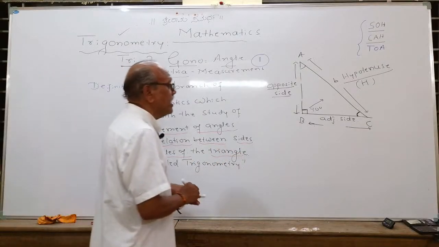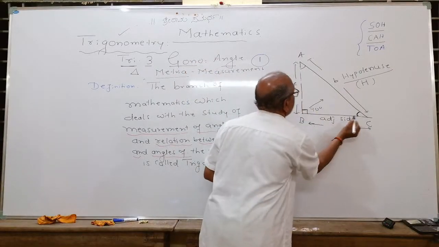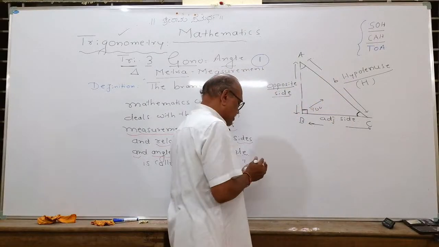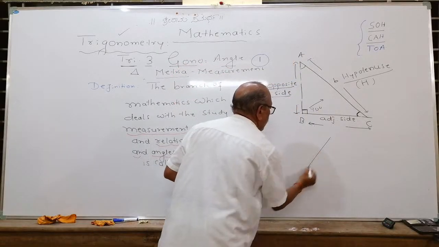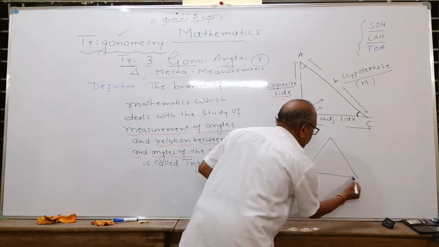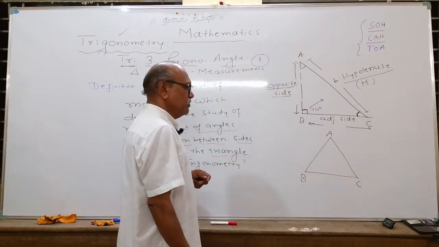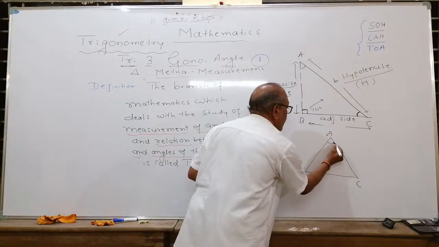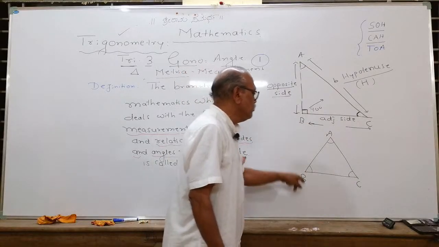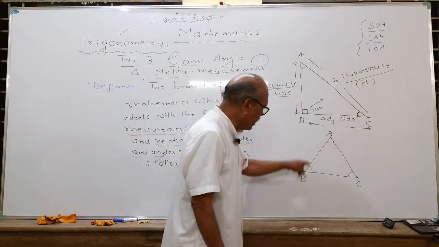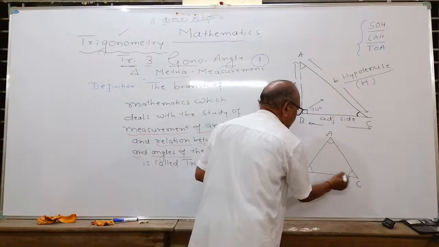Observe, let us try to understand it in the right angle triangle. Suppose that you are measuring the relation between angle C and the sides of the triangle. How many sides are there in a right angle triangle or any triangle? In trigonometry, there is a convention. You take any triangle, say ABC. A triangle is a closed plane figure bounded by three sides. The parameters are angle A, angle B, angle C.